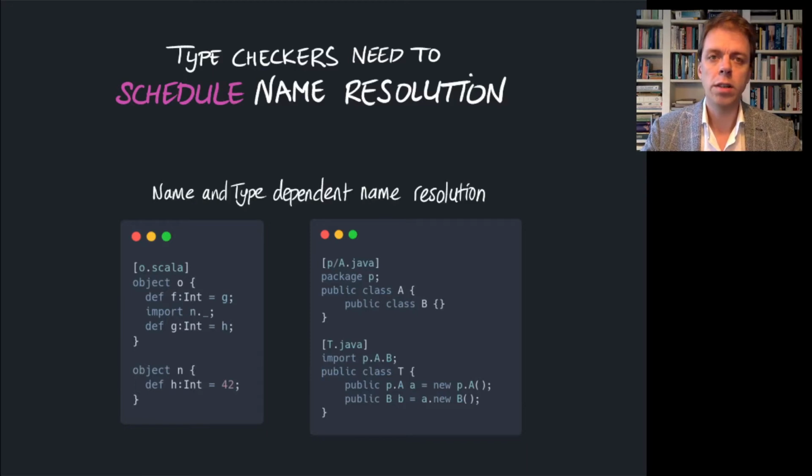But the name binding features that we find in real-world languages pose much harder versions of such scheduling problems. One can think of mutually recursive imports, nested modules and classes, or type member projections. In these cases, the necessary name binding information may come from different parts of the AST, and resolving names may depend on the resolution of other names or on the types of expressions. This introduces dependencies in the type checking problem that complicate both the specification and the scheduling of the implementation.